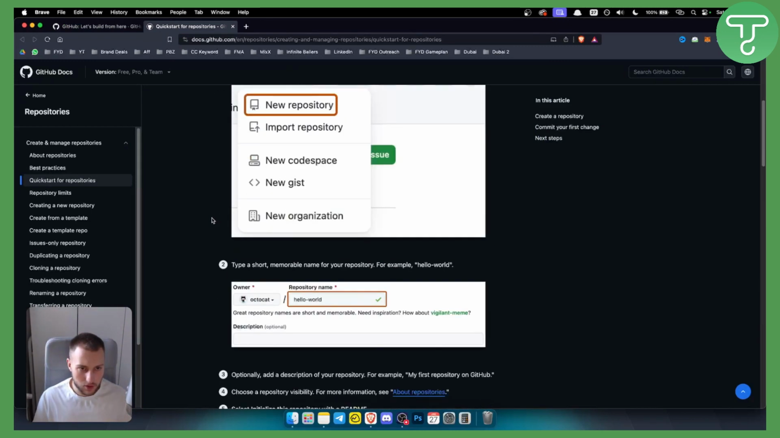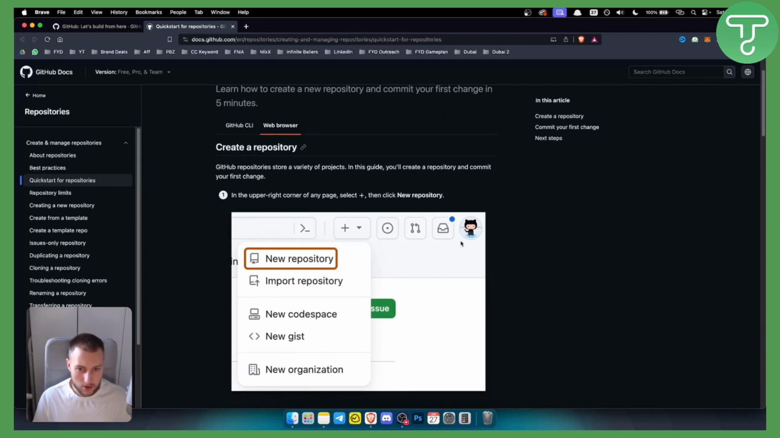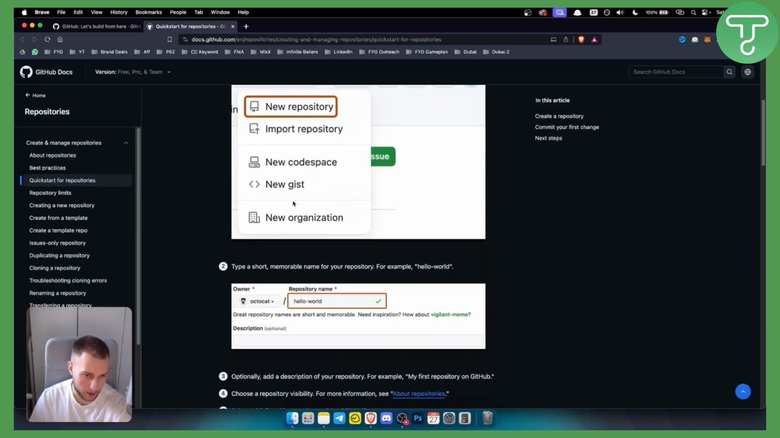But let me show you how you can actually create a repository. Whenever you are here on your account, you will have this plus sign and you can click New repository. Now there are two different ways you can create a repository. You can create a new repository or import an already existing repository. So this will depend on what you want to do.